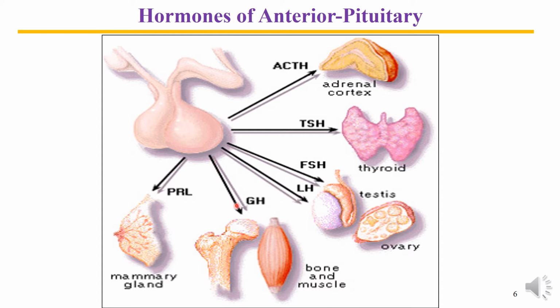Growth hormone is the chief hormone of the anterior pituitary gland. It has widespread action in different tissues and organs of the body, and is involved particularly in promoting the growth, development, and enlargement of the different organs and tissues. Another hormone synthesized by the anterior pituitary is prolactin. It acts on the mammary gland and is responsible for lactation, that is, ejection of milk in lactating mothers.